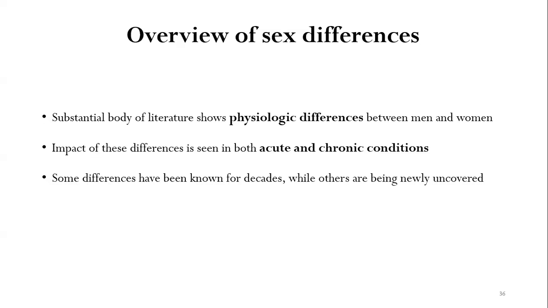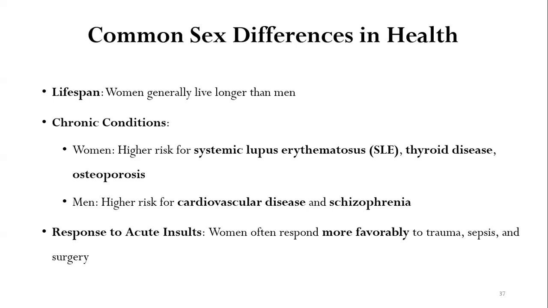So, a substantial body of literature shows that there are physiological differences between men and women. The impact of these differences is seen in both acute and chronic conditions. So, there is a difference in how men and women respond to acute and chronic conditions. Some differences have been known for decades, while others are being newly uncovered. A common sex difference in health that we observe is lifespan: women generally live longer than men.